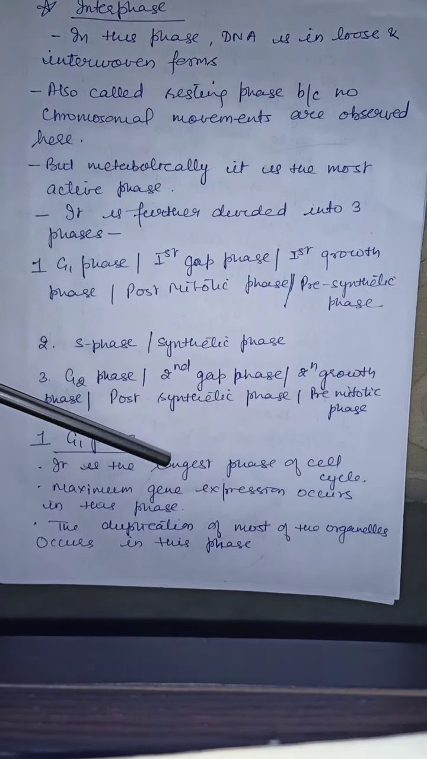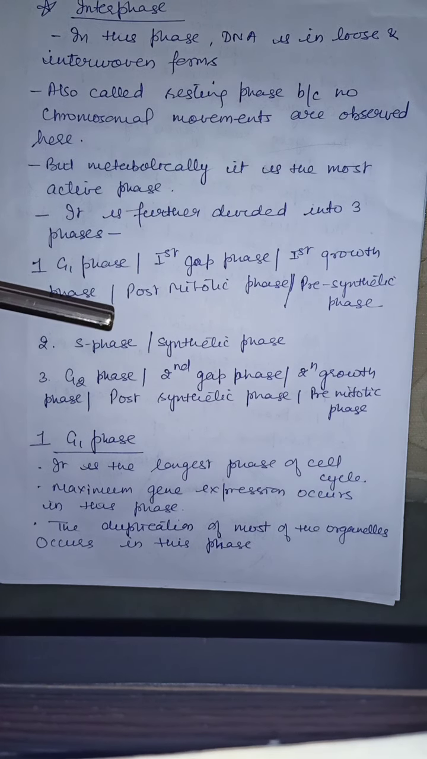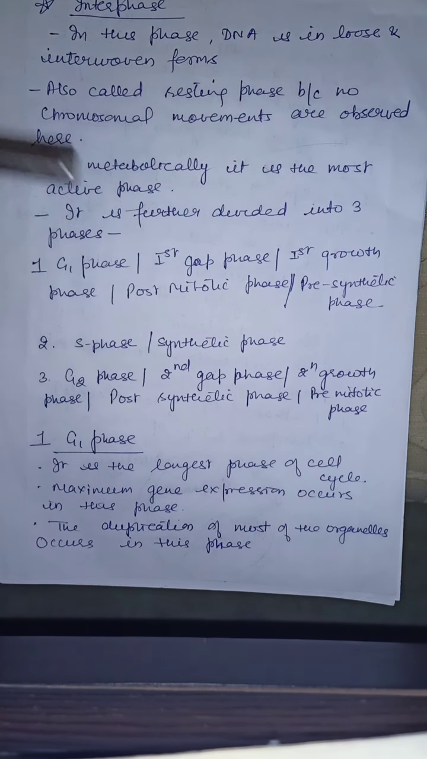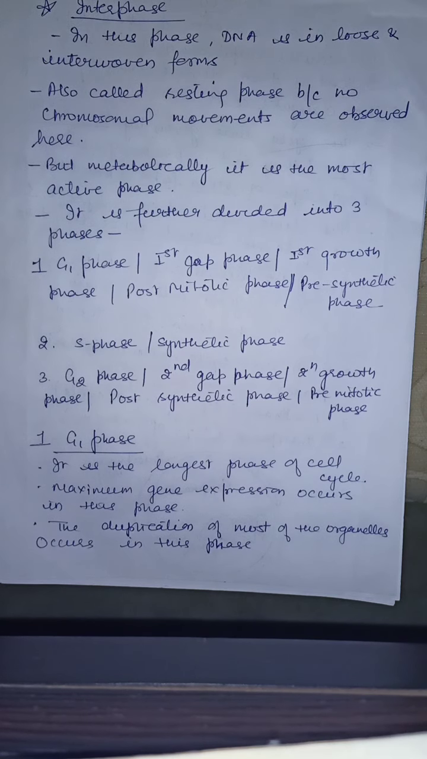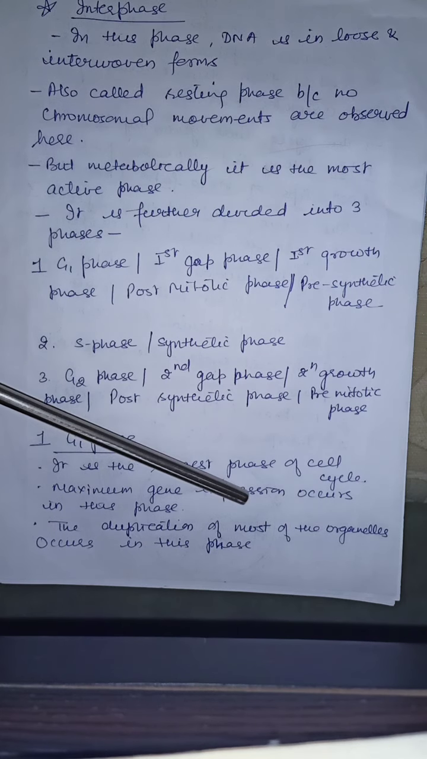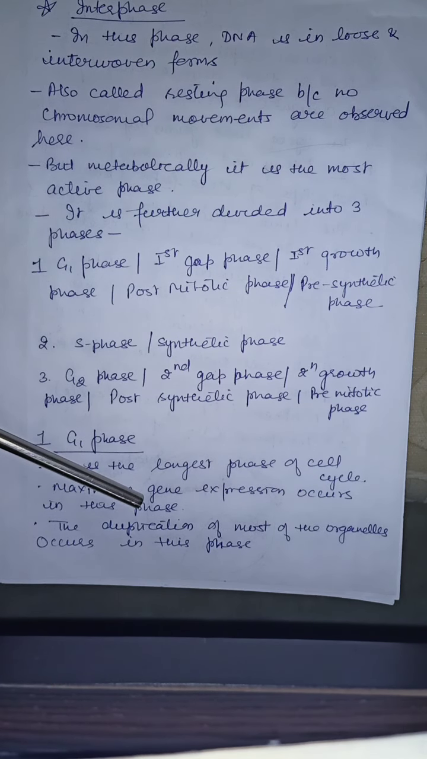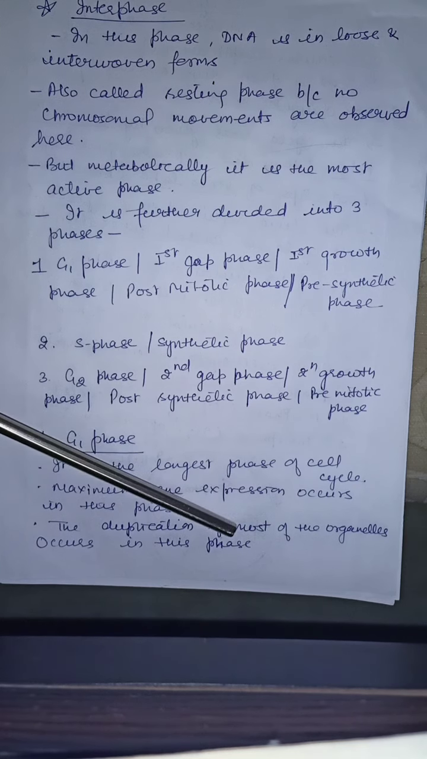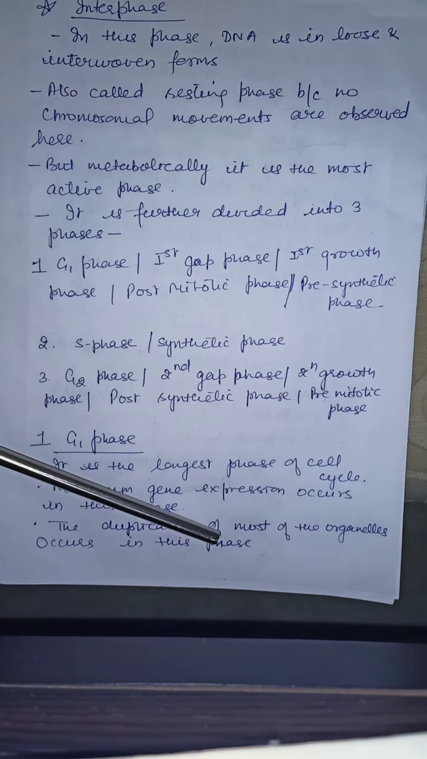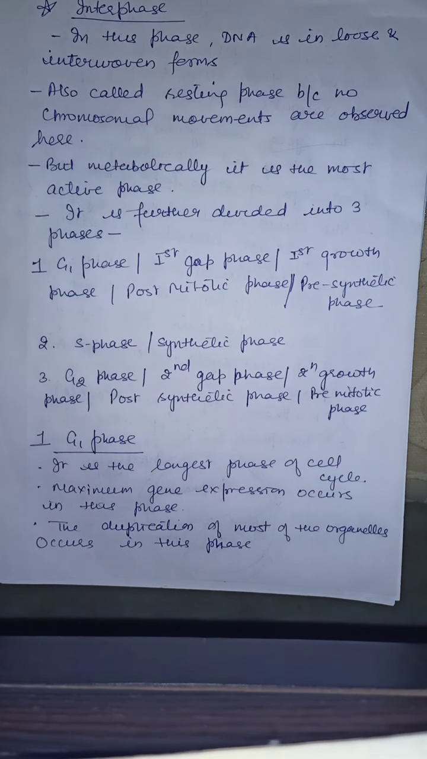Maximum gene expression, that is formation of protein, occurs here. How does a gene express itself? The gene is made up of DNA. From DNA, RNA is formed, and from RNA, proteins are formed. So maximum gene expression occurs in this phase. The duplication of most of the organelles occurs in this phase. See, if mitochondria is doubled, chloroplast is doubled, or any other organelle is doubled, that is doubled in this phase.